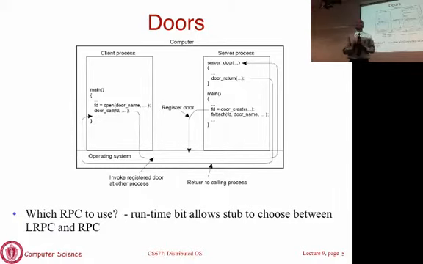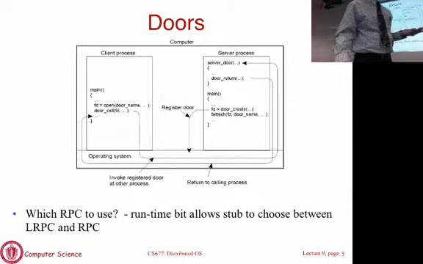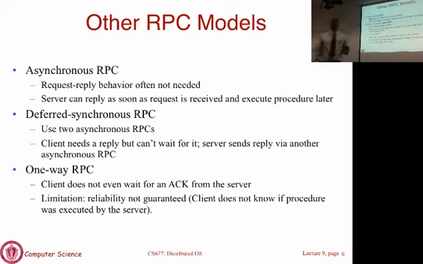Any questions on this? Okay, so these are special versions of RPCs. You don't have to use them if you are willing to pay the extra price of regular RPCs. If you use regular RPCs, it doesn't matter where the client runs, whether it's a local machine or remote machine, it works exactly the same way. This is if you want to optimize your system's performance for special cases, you use these kinds of systems.